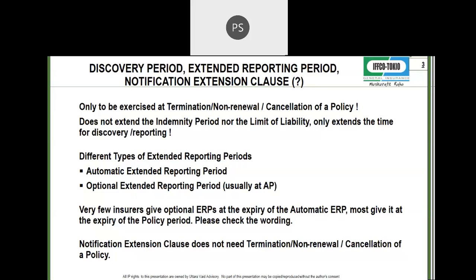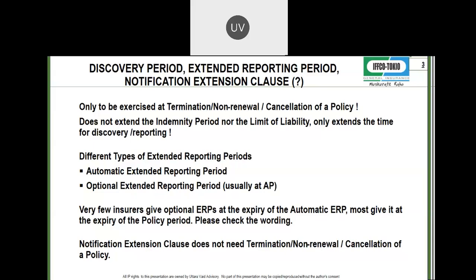So why don't you give me an extended reporting period for 1 year, 2 years? Now, in that case, the insurance company will say that I'm going to charge you additional premium. The normal standard, the norm in the country, is 90 days automatic, and for 1 year, 50% of the premium. Whatever was the premium when you're demanding the policy that expired, that 50% of the premium is going to be charged to get an extended reporting period for a year. I hope everybody understands this.